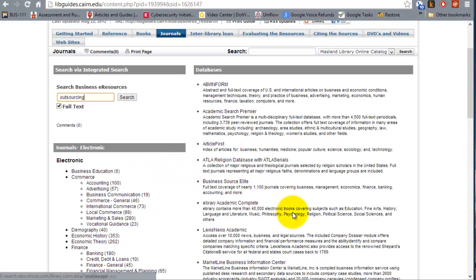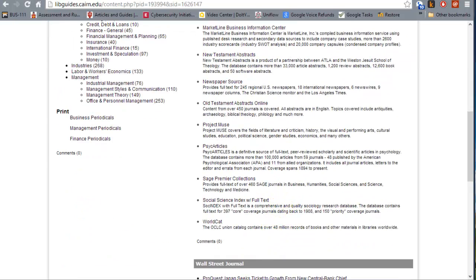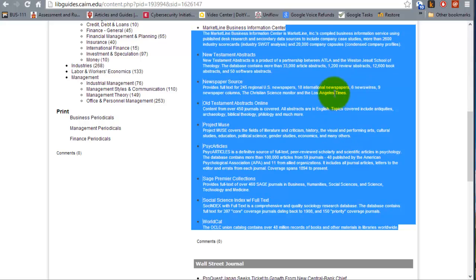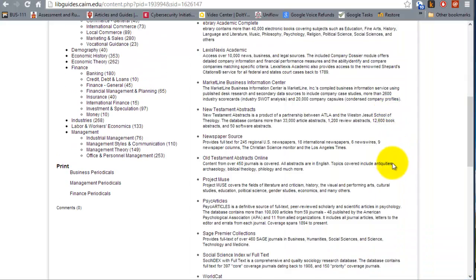Now if you wanted to check the actual databases separately, as you do research here at Cairn, you'll find out that certain databases will be more useful for your needs. Notice there is a whole variety of them, and that's why you don't really need to waste your time on Google when you have all this gold right here.